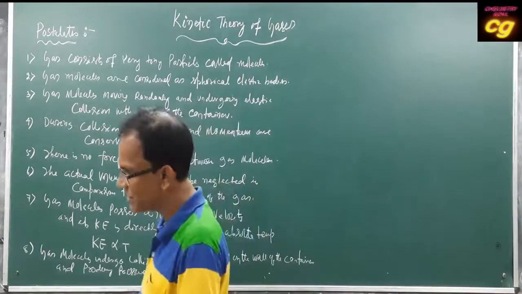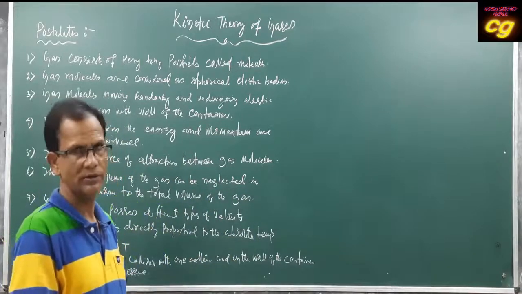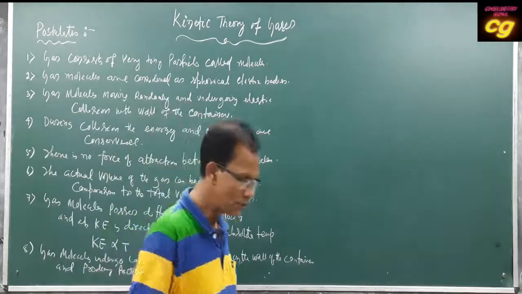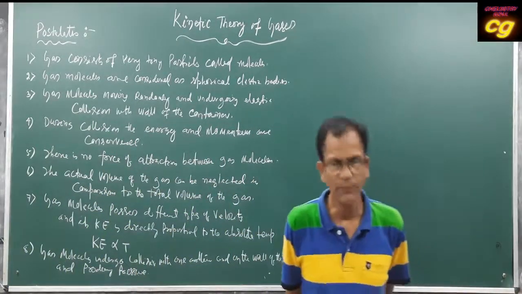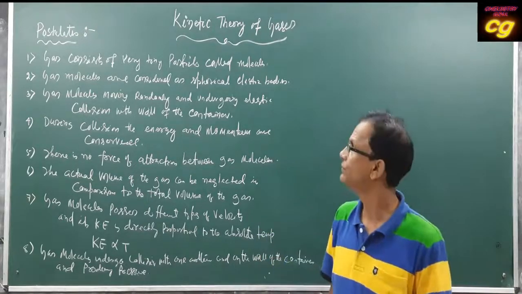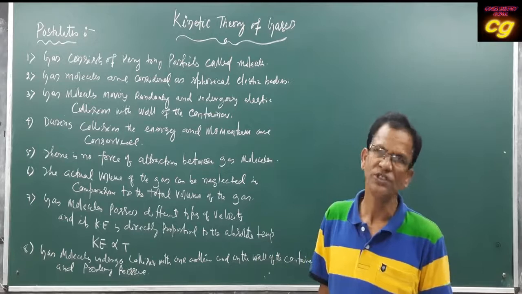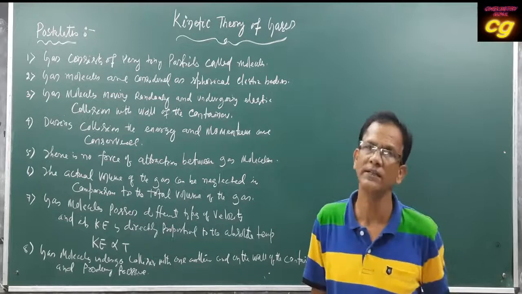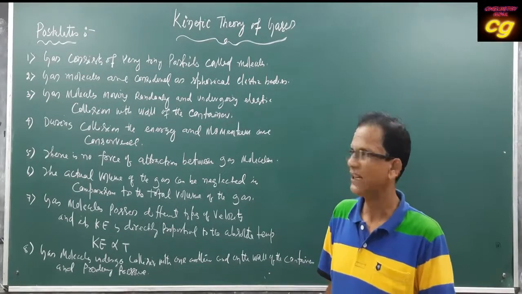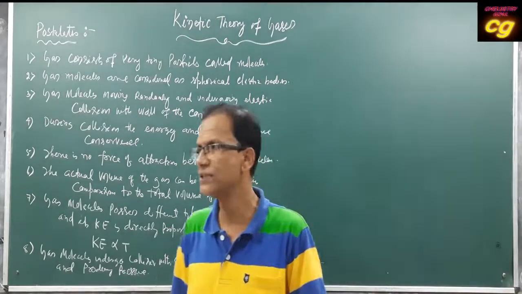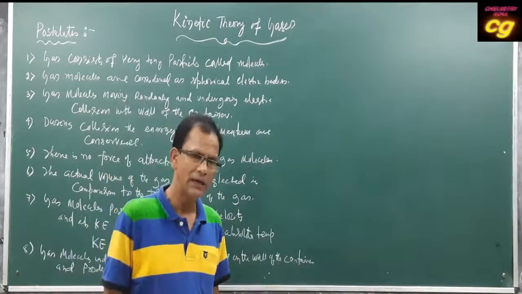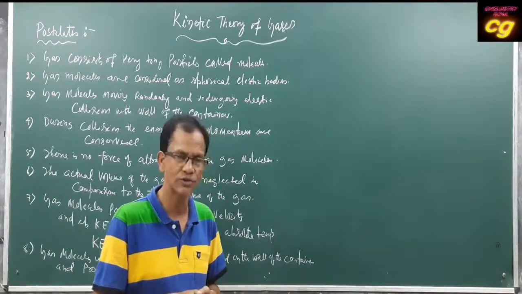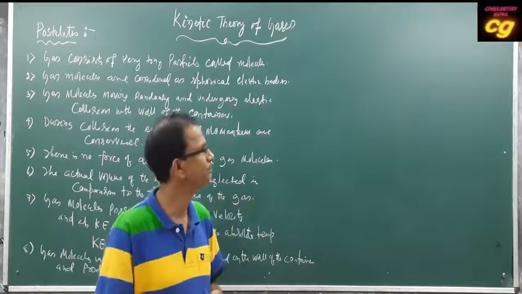Ideal gas properties were generally studied by Maxwell and Boltzmann. This is called the kinetic theory of gas, particularly for the properties of ideal gas. Actually, no gas is 100% ideal, but it will be ideal in nature. It will obey the gas laws under specific conditions.